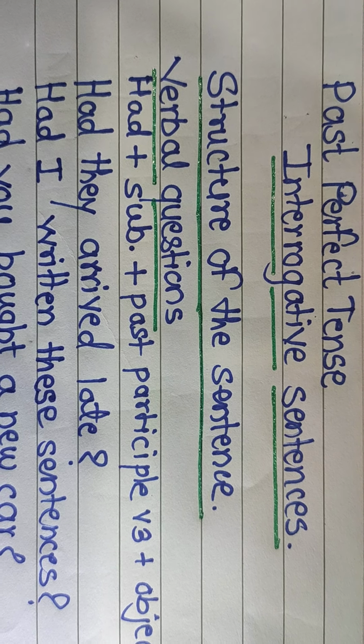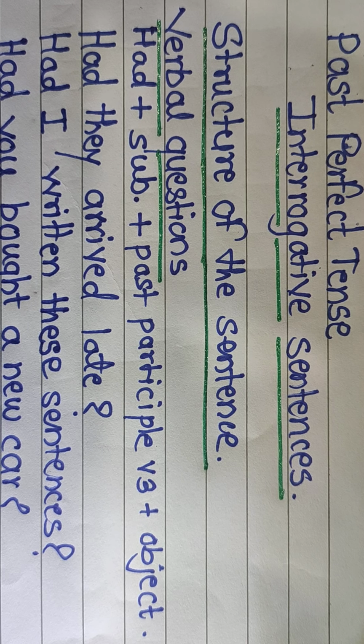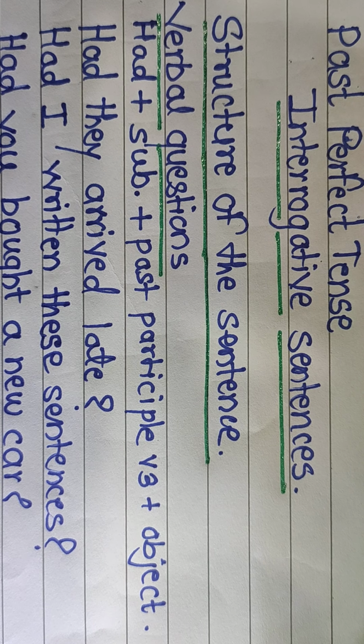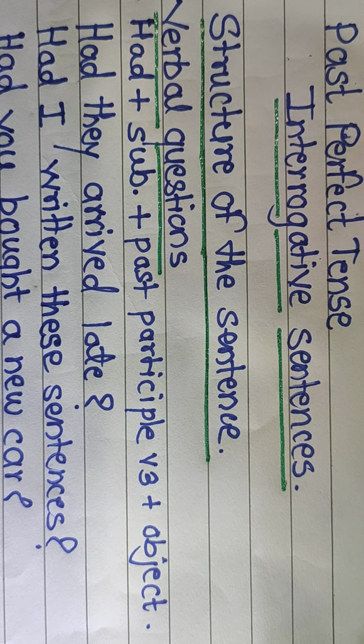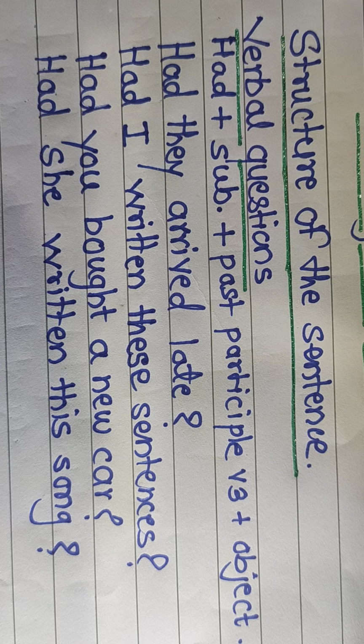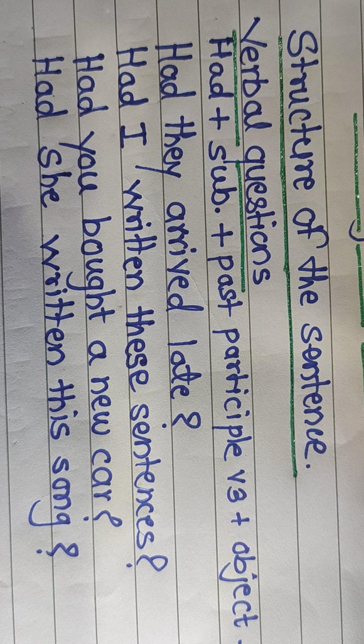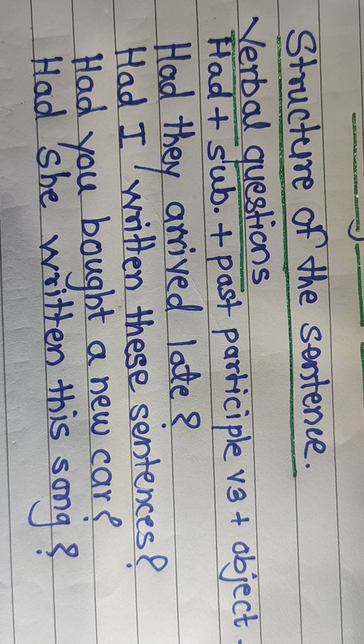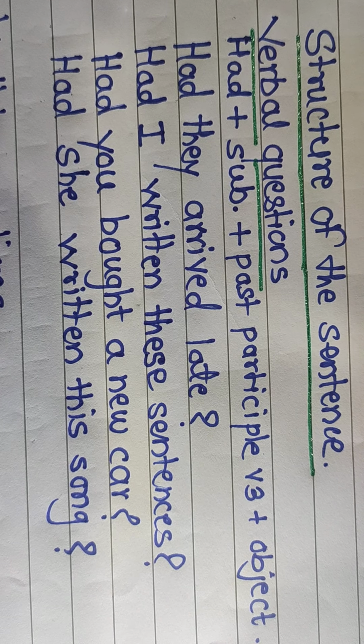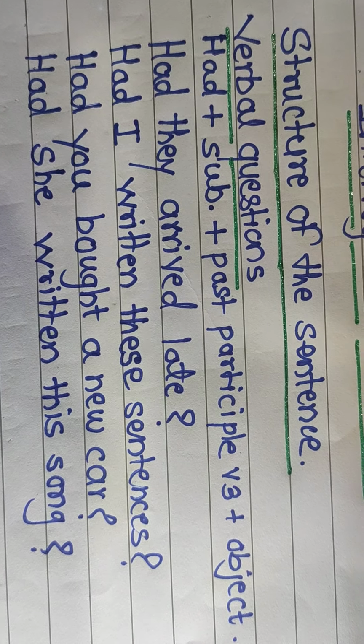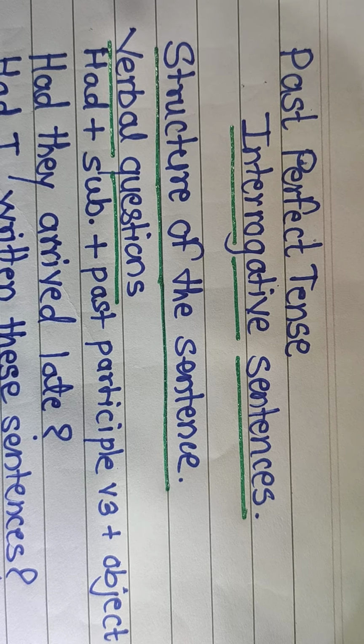For verbal questions, the structure of the sentence is had plus subject plus past participle, that is verb 3, plus object. Now let's see model sentences. Had they arrived late? Had I written these sentences? Had you bought a new car? Had she written this song? These model sentences are verbal questions in past perfect tense.